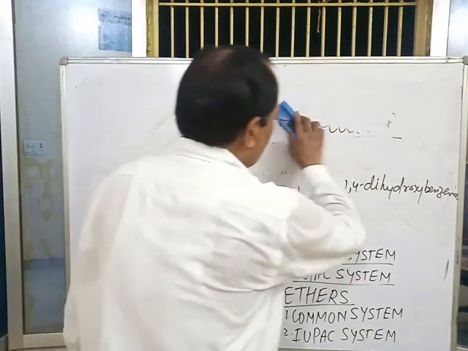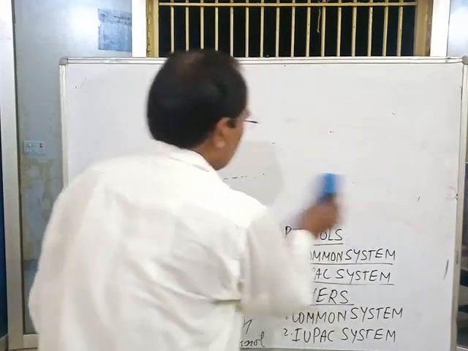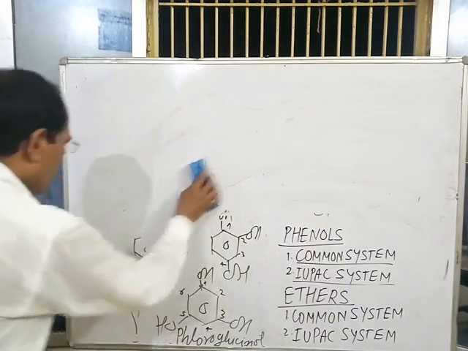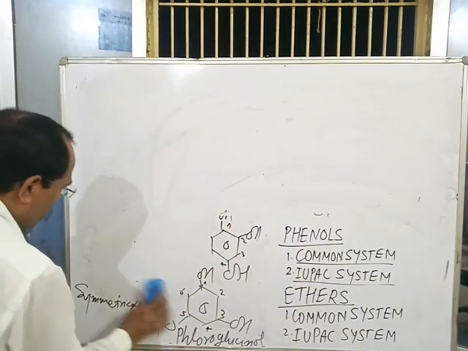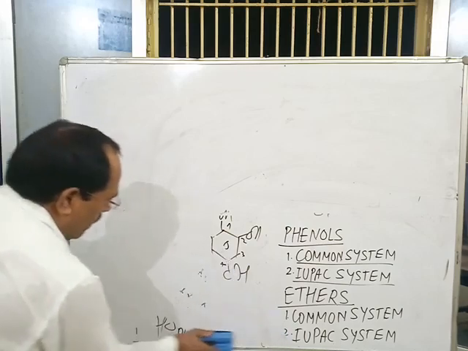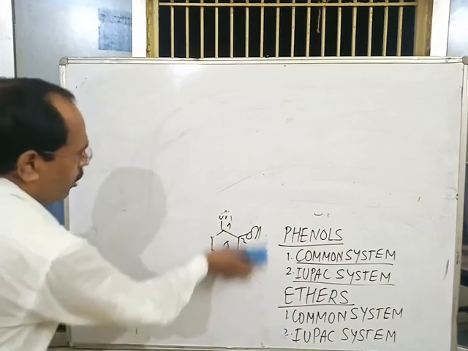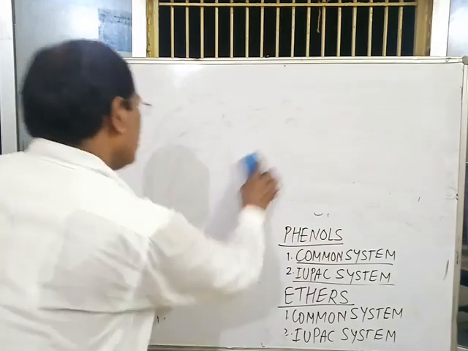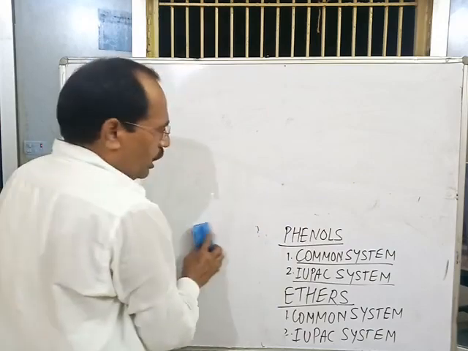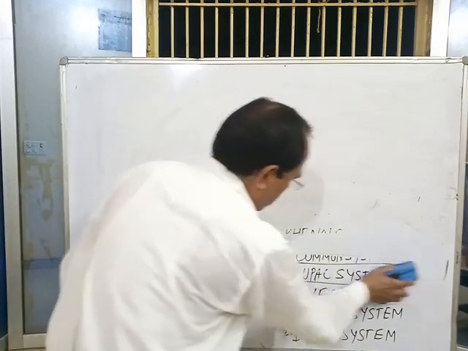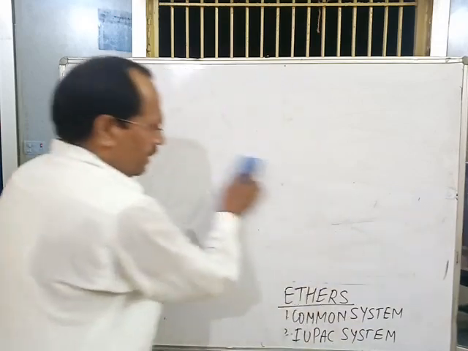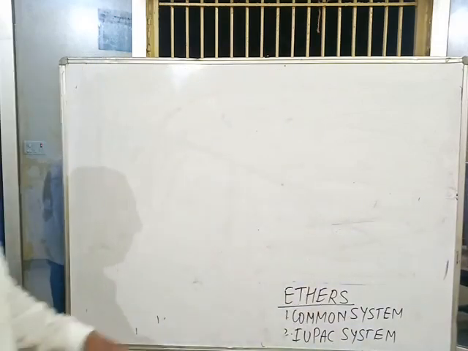Then what is the major difference between alcohols and phenols? In all alcohols, the OH group, that is the hydroxy group, is directly attached to the aliphatic hydrocarbon chain. While in phenols, the OH group is directly attached to the carbon atom of an aromatic ring, that is, the carbon atom of the benzene ring. And the last member of this lesson is ethers.